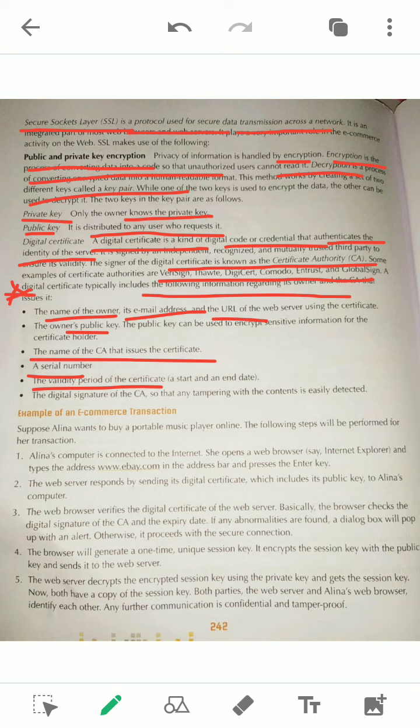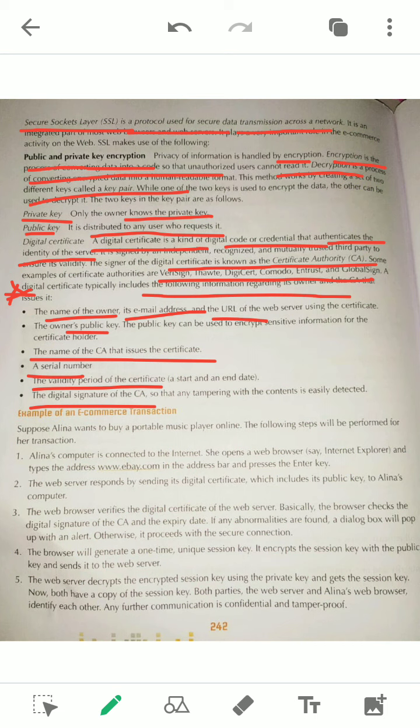Next, the signature of the digital certificate authority, after issuing this certificate. So we have the signature of the authority. Who is the authority? The authorized person. In your I-card, the principal sir signs. So simply, these 4-5 requirements you can think about: what are the things in your digital certificate.